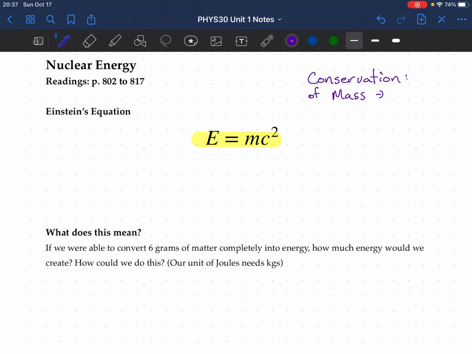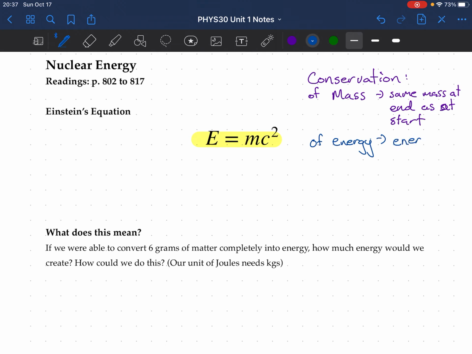So the law of conservation of mass states that mass is conserved. The mass at the end of the system is the same as the mass at the start. That's the law of conservation of mass. We have the same mass at the end as at the start. And we think about this in chemical reactions. That's where we started. Then there's also the conservation of energy.